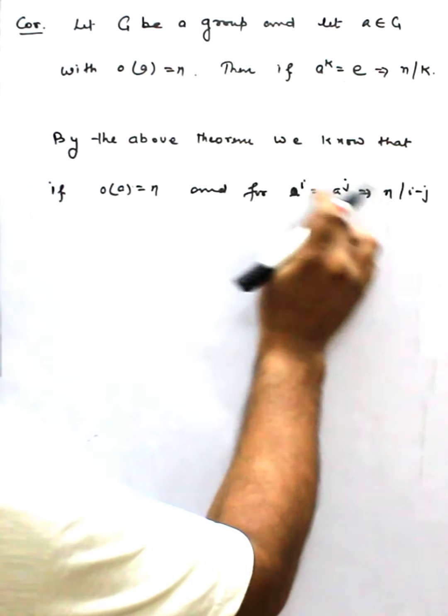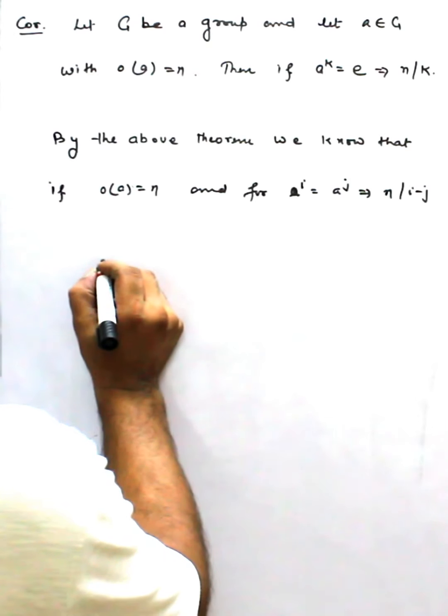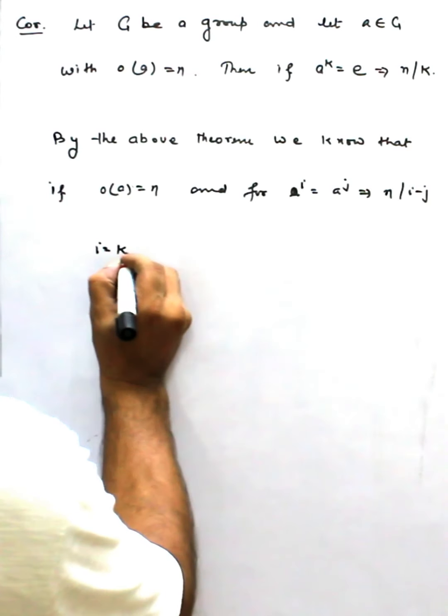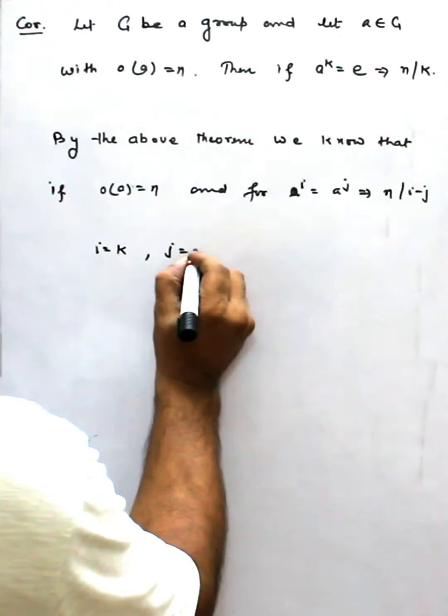So here we are taking i is equal to k and j is equal to 0.